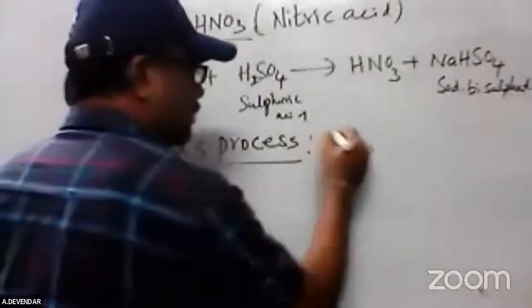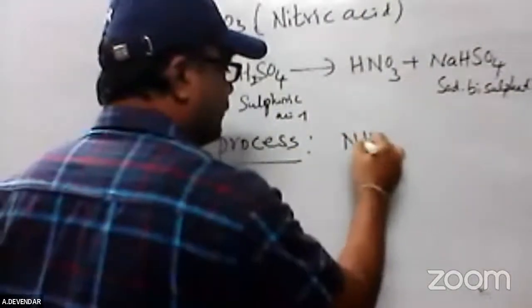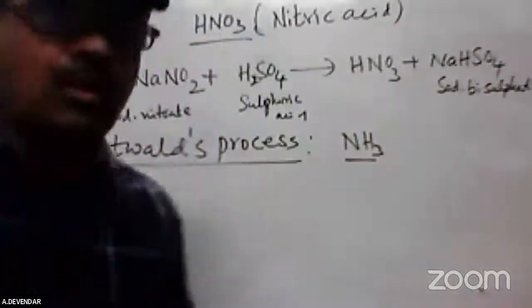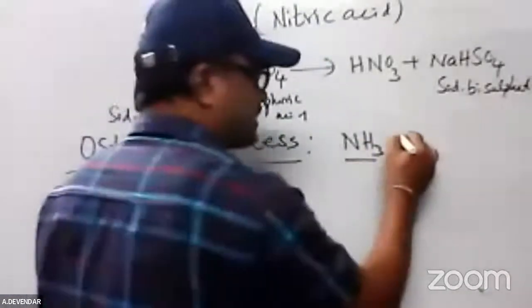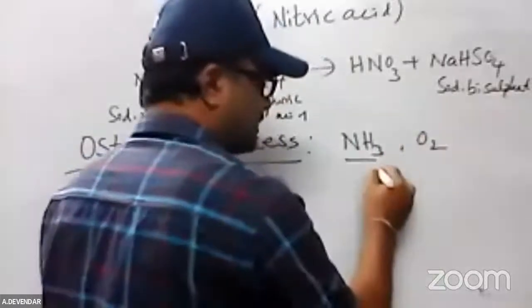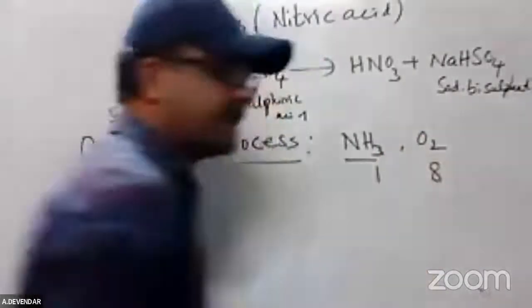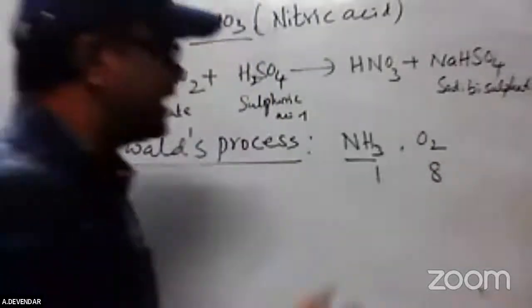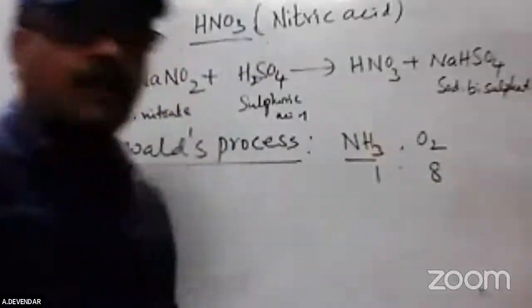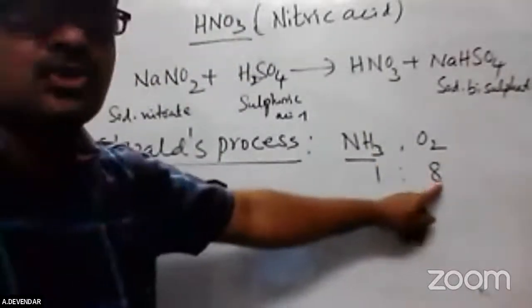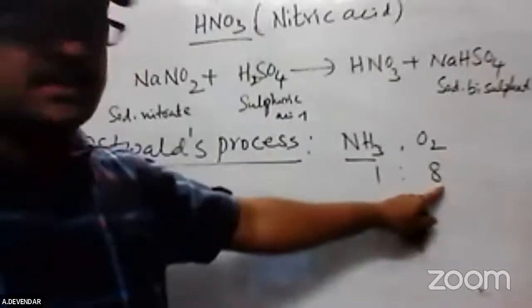In the Ostwald process, ammonia is important, and ammonia and oxygen are present for the oxidation. Ammonia and oxygen are used in a 1:8 ratio in the oxidation process.